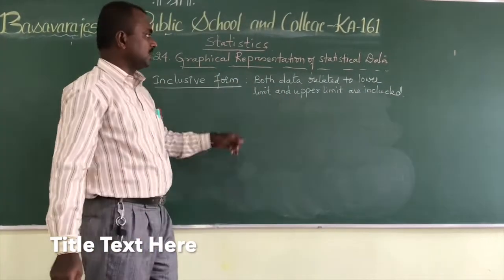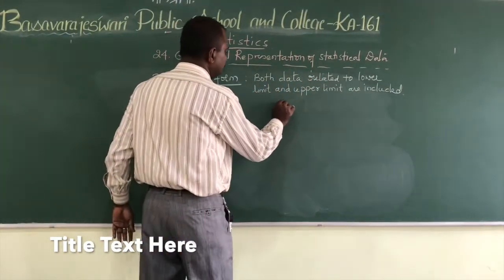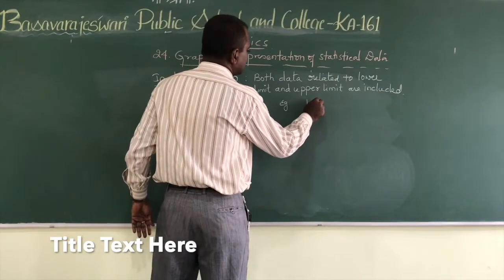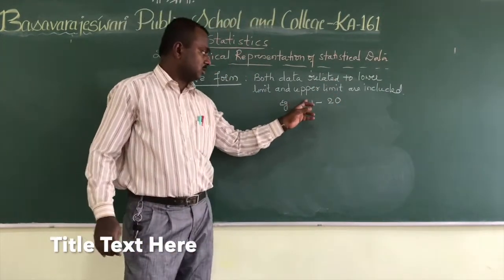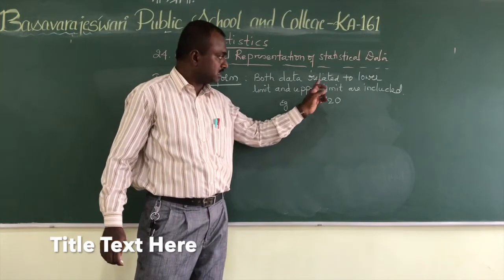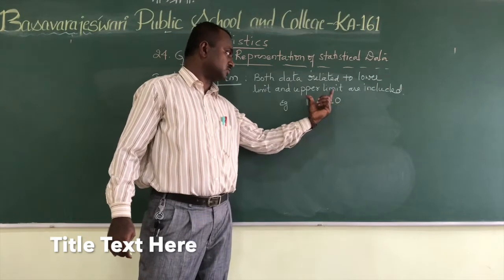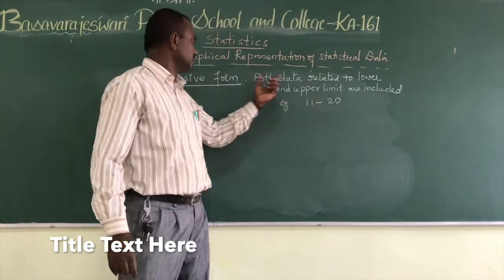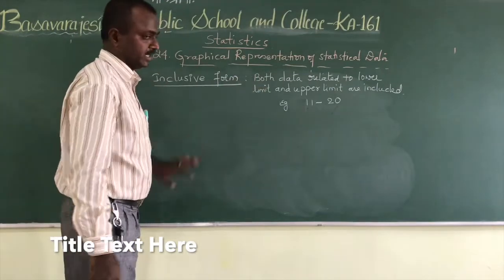For example, if one class interval is 11 to 20, we have to include both the lower limit, that is 11, and also 20 in this group. Understood? That is called the inclusive form. No need to exclude anything here.